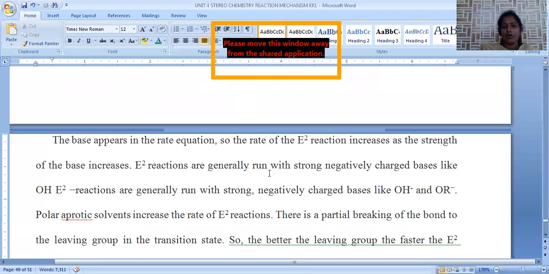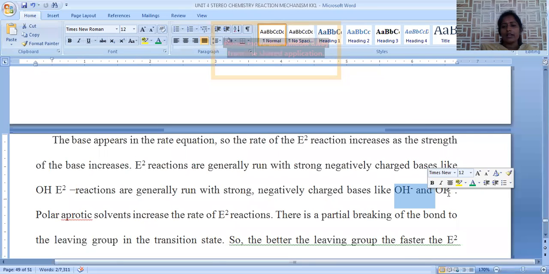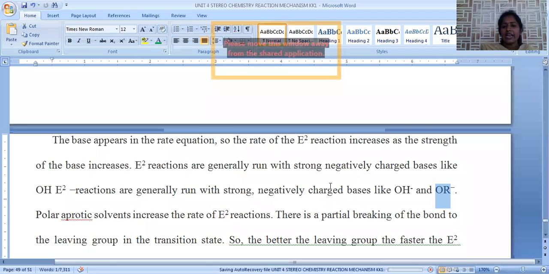Strong base is required for E2 elimination, whereas mild base is required in E1 elimination reaction. Here the base may be either OH minus or RO minus. RO in the sense alkoxide. Alkoxide you may take methoxide, ethoxide, propoxide. Any kind of alkoxide may be taken for the removal of H plus in this reaction.